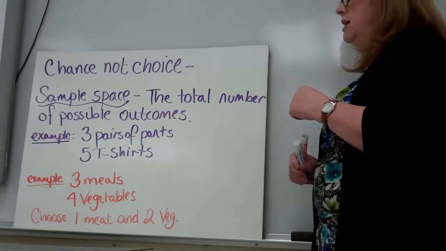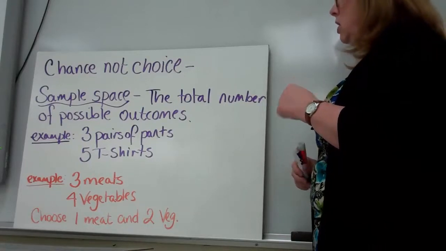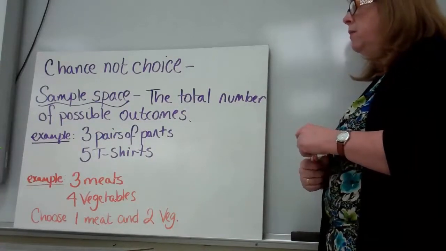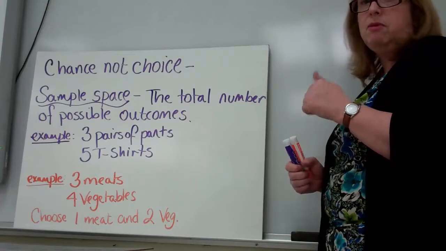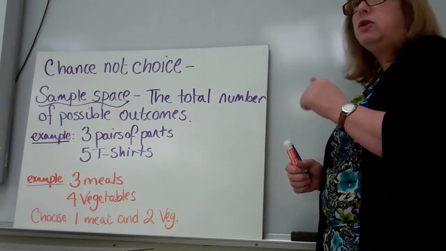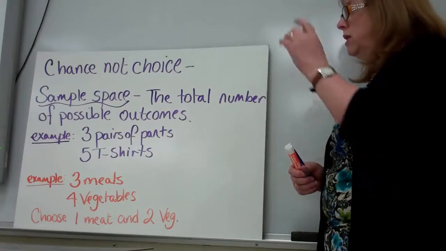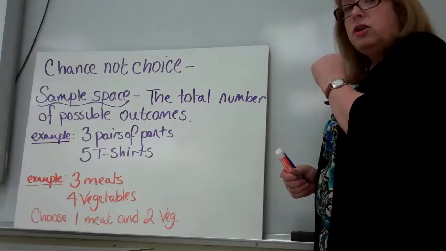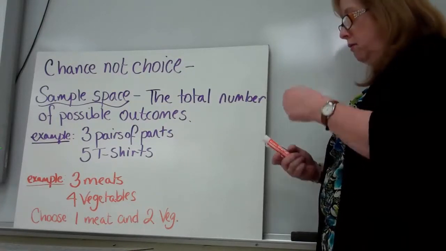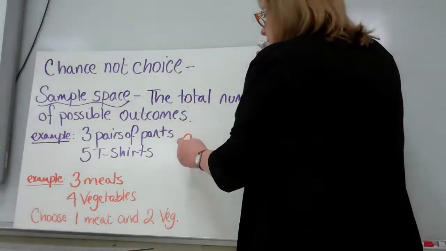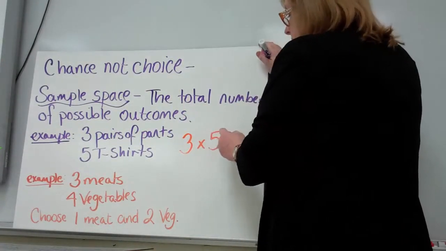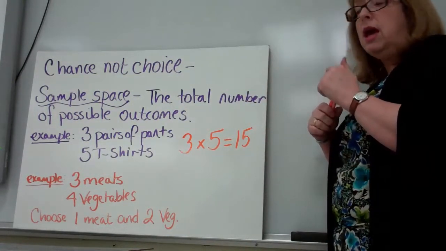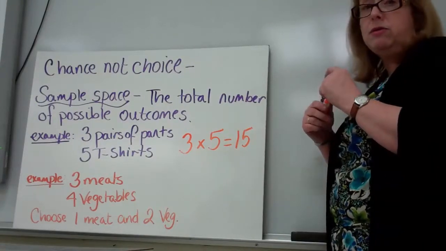Another definition you need to know is sample space. The sample space is the total number of possible outcomes. We got some examples today. So the first example, 3 pairs of pants and 5 t-shirts. Maybe one morning you get up late for school and you decide that you're going to pick an outfit without turning the light on. You reach in and take 1 pair of pants and 1 t-shirt. You're not looking, you're not choosing, you're just picking randomly. So we have 3 pairs of pants to choose from and 5 t-shirts, which gives us a sample space of 15. That means there are 15 possible outfits we can make with those clothes.